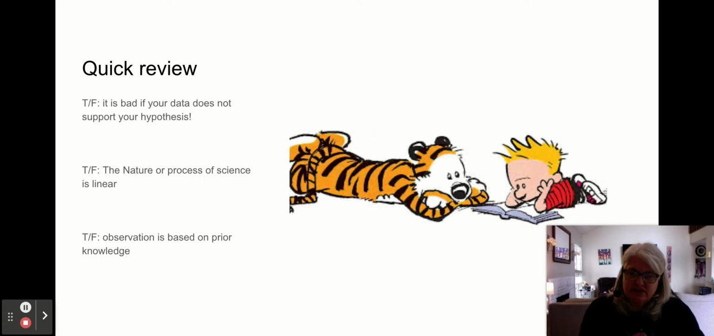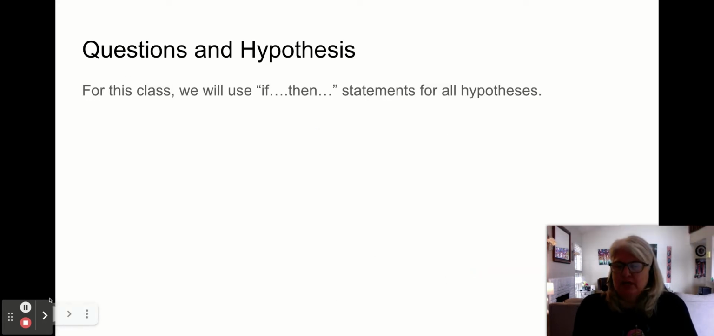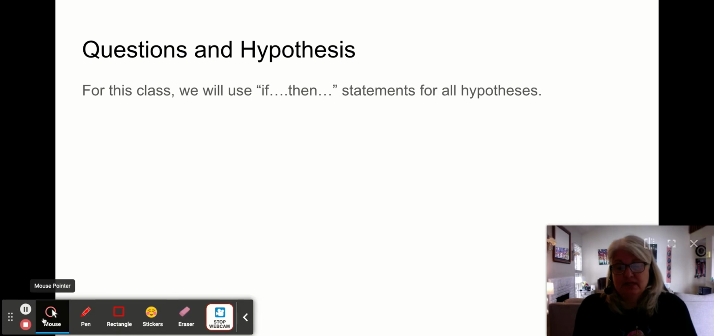Okay, these actually are all false. So it's not bad if your data doesn't support your hypothesis. It just means you need to revisit and kind of revise. The nature or process of science is not linear. It's actually more like a spider web. And then finally, observation is not based on prior knowledge. That would be inference. So hopefully you got those. So let's move on. Okay, we're going to learn how to write hypotheses in this video.